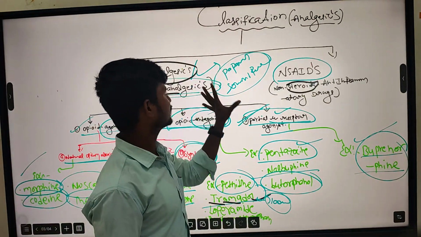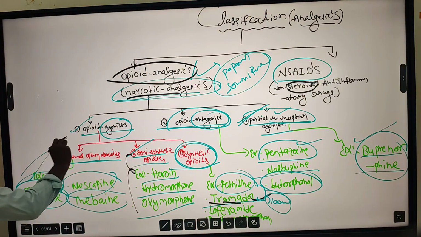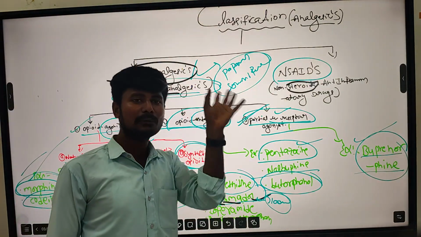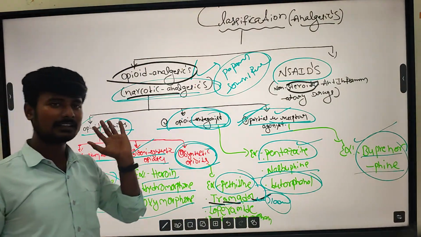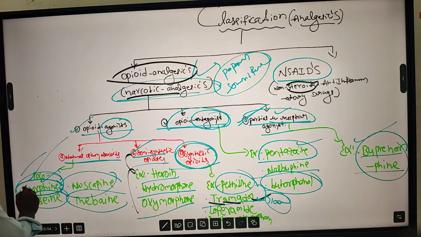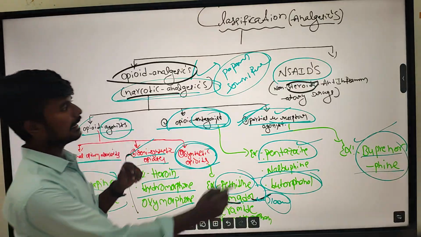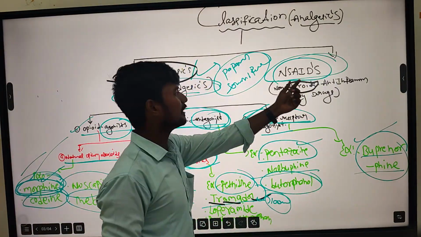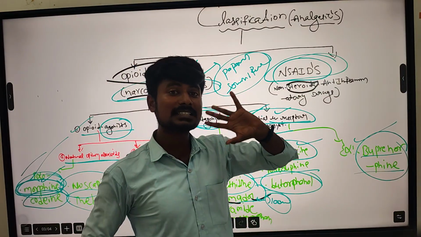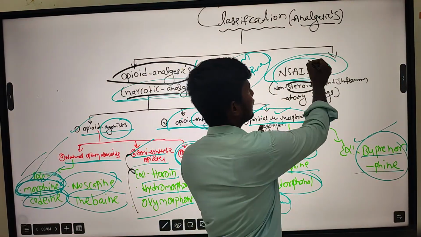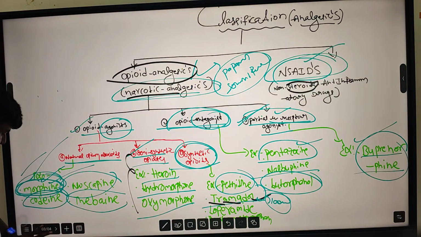After the classification of opioid analgesics, they ask only about morphine, or otherwise ask to explain any one opioid analgesic. So we take morphine as the example, a very important drug clinically, an opioid agonist. NSAIDs, the non-steroidal anti-inflammatory drugs, we will see in the next class, with their own classification including salicylates. Today we first discuss morphine.